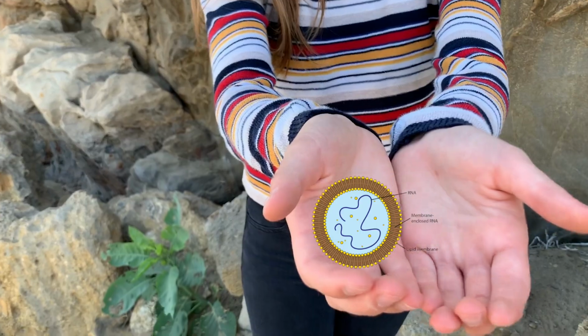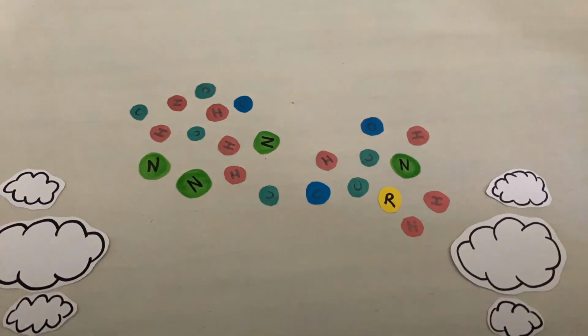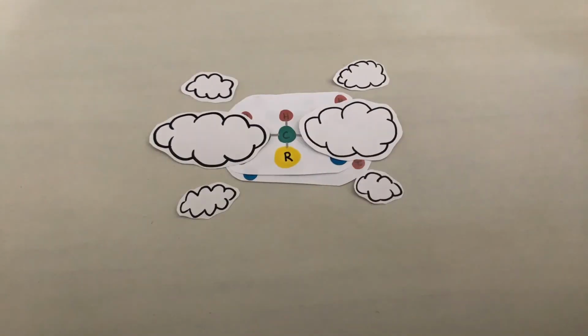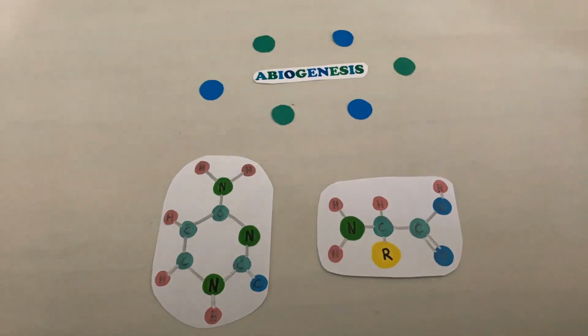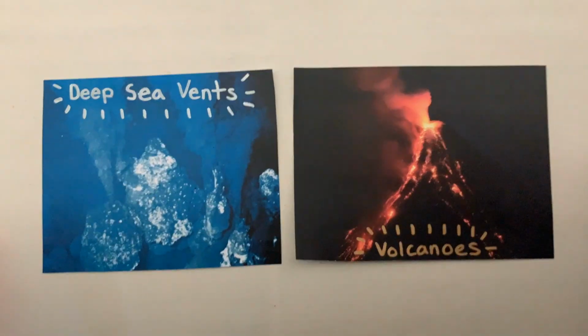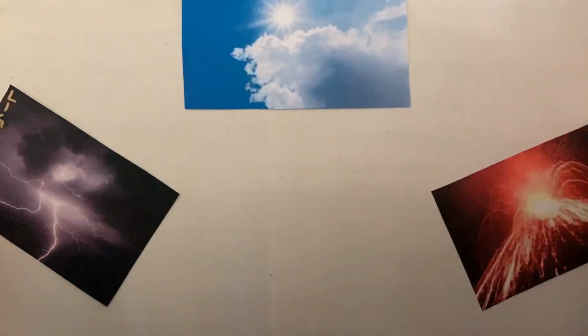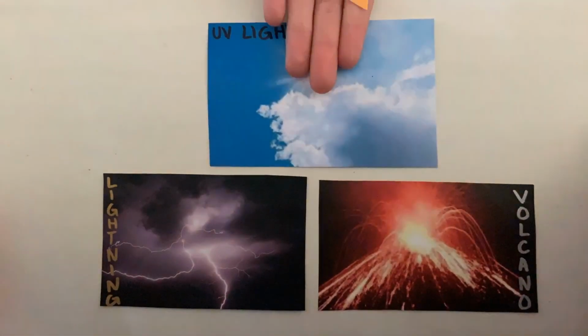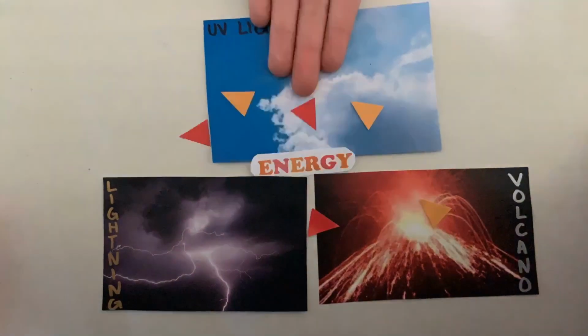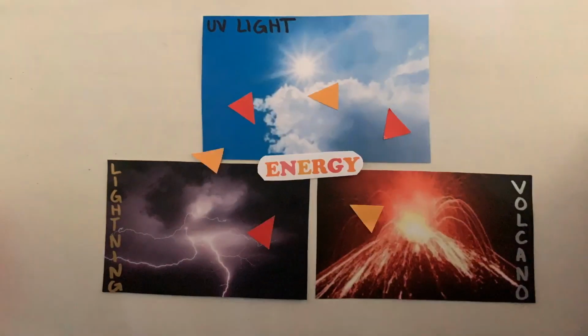Over 3.5 billion years ago, chemical and physical processes worked hand in hand to produce the most primitive forms of life. Abiogenesis begins with the abiotic synthesis of small organic molecules such as amino acids and nitrogenous bases. These may have formed near volcanoes or deep sea vents. It is likely that regardless of where they formed, the synthesis of organic molecules from abiogenic materials could only occur in the presence of an external energy source of some kind.